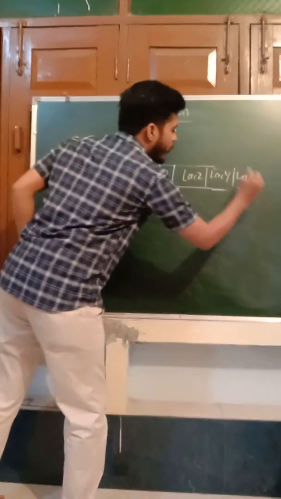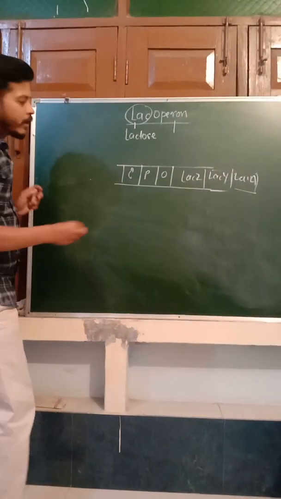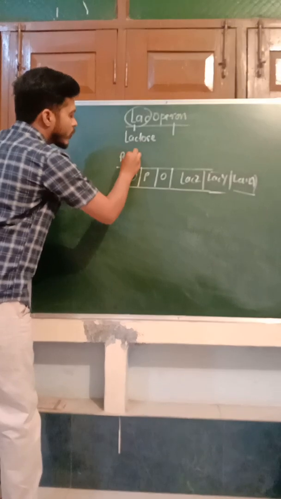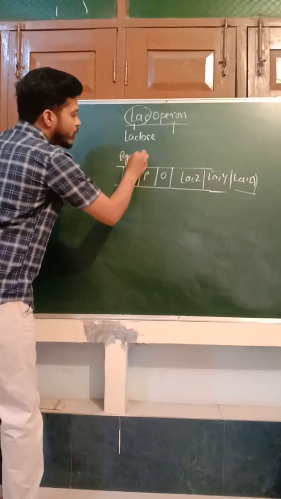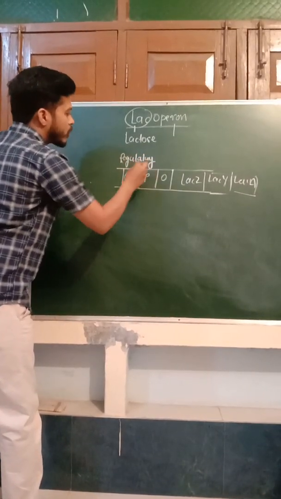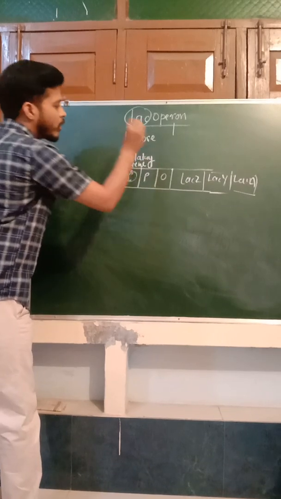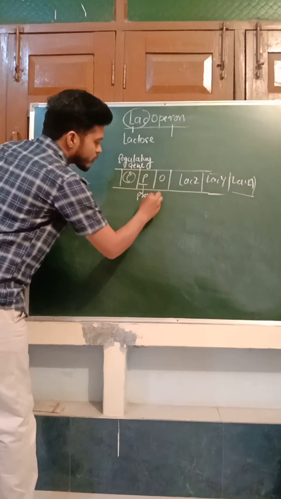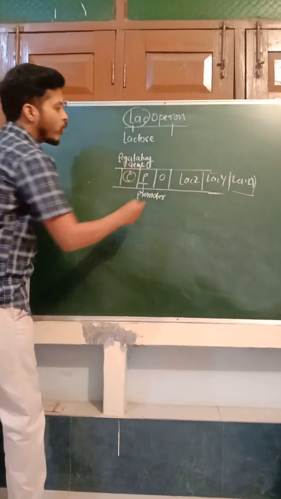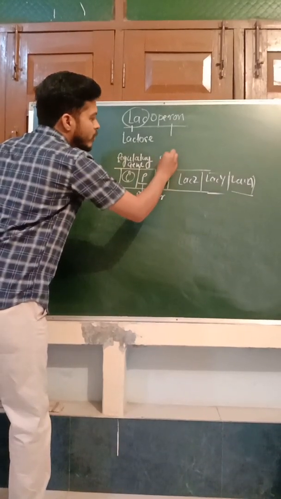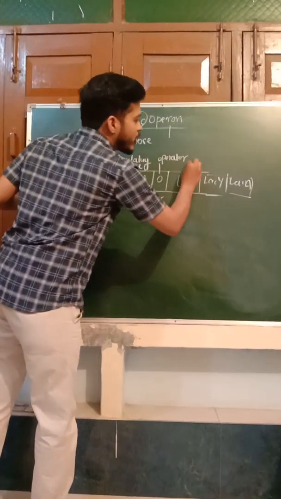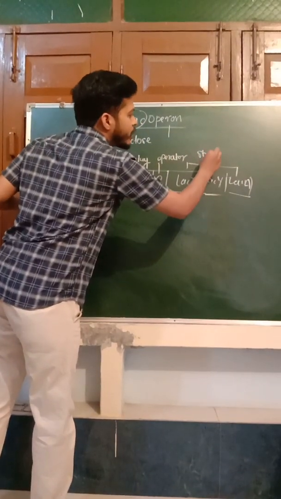This is the lac operon model. Here I stands for regulatory gene. This is the regulatory gene. P stands for promoter. O stands for operator. And these three are called structural genes.